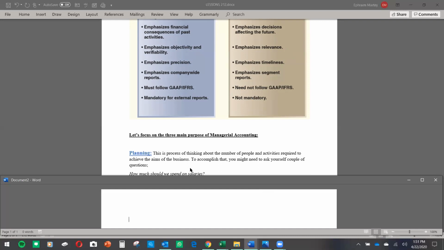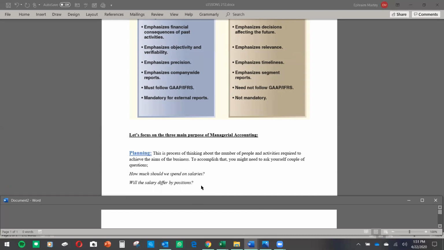Okay, so in order to accomplish it, you have to ask yourself certain questions. Some of the questions could be: How much should we spend on salaries? Okay, I have my company, company-wide and also with regions. So company A, how much should we spend on salaries for those workers? Company B, or region B, how much should we spend on those employees?